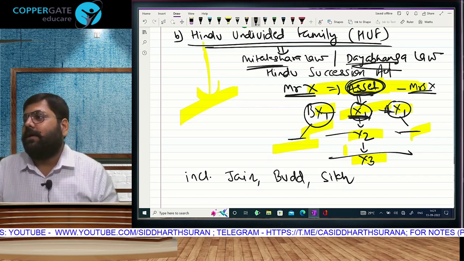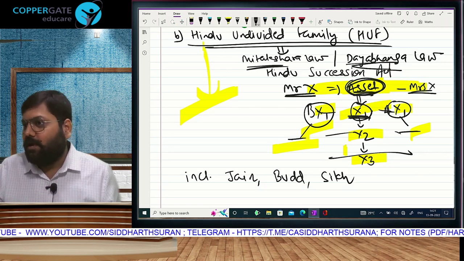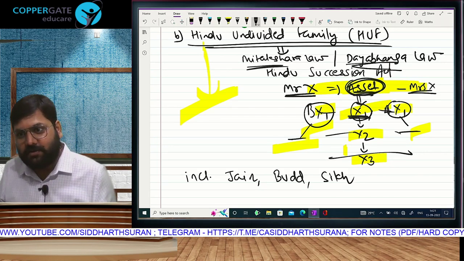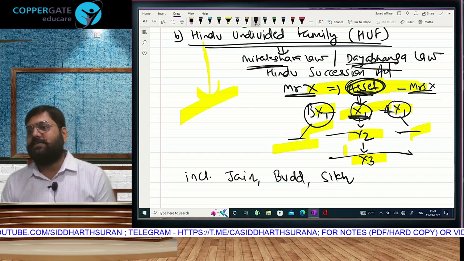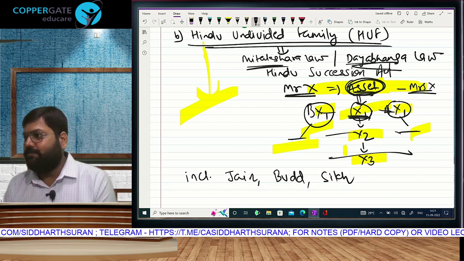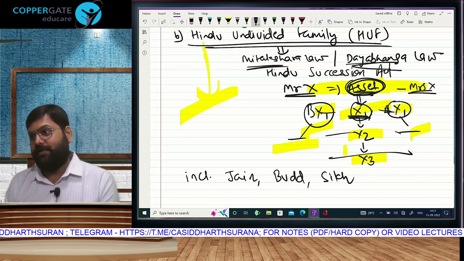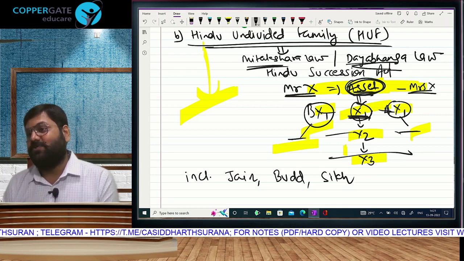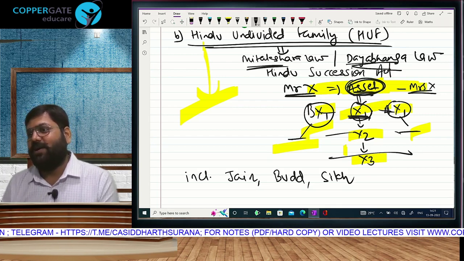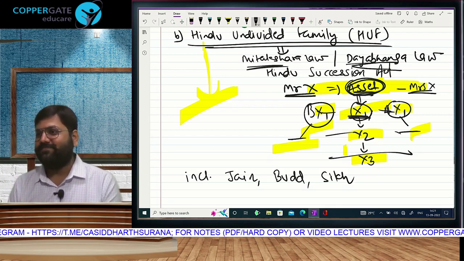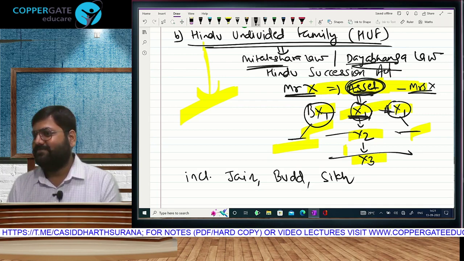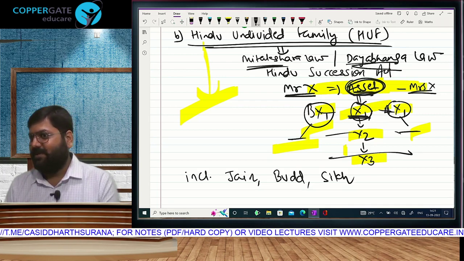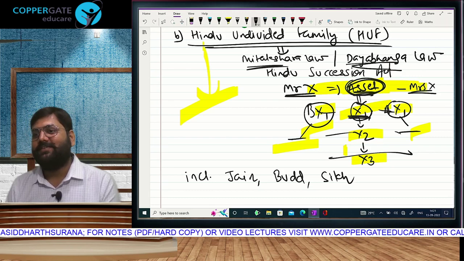I earned 10 lakh. Now I am in 30%. Every rupee I have to pay tax of 30%. So some of the organizations that I am working with, I tell them that please make payment not to Siddharth Surana, to Siddharth Surana HUF. Samjha? And then first 250 no tax.